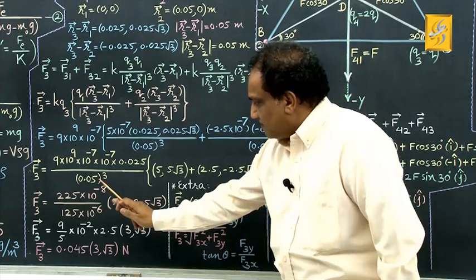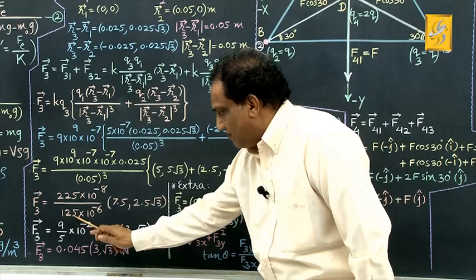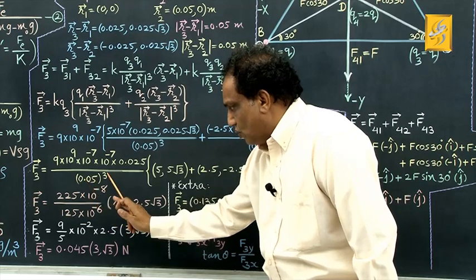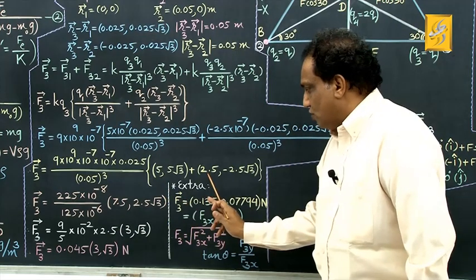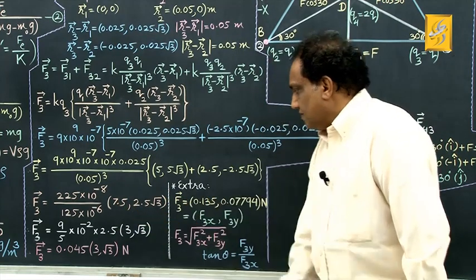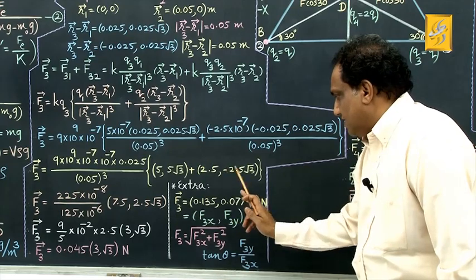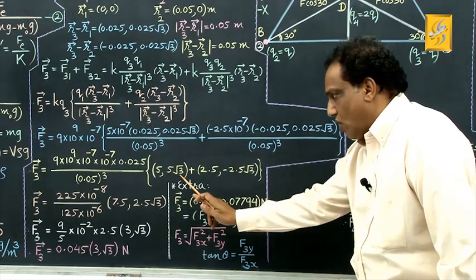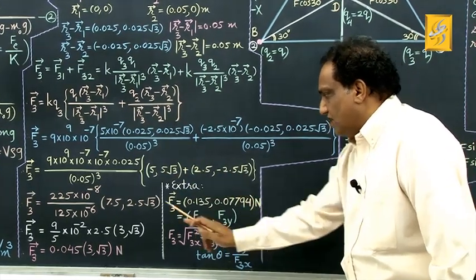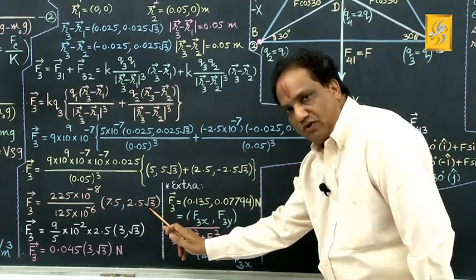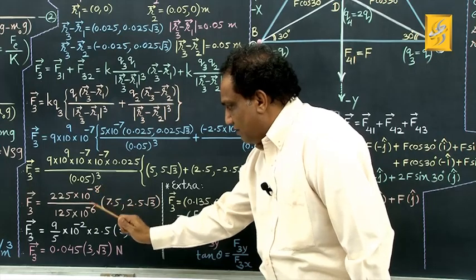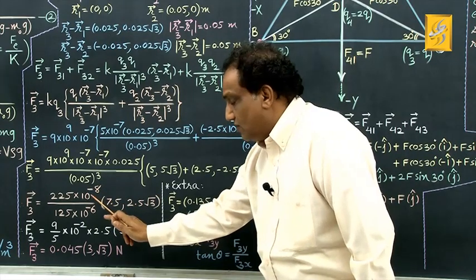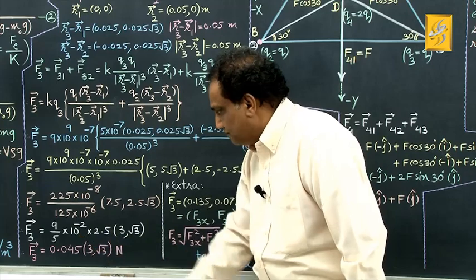Okay. This is 5 cube, 5 cube is 125, and 10 raised to minus 2 cube will be 10 raised to minus 6. And this 5 plus 2.5, it is 7.5. Then this minus this, root 3 can be taken common. 5 minus 2.5, that is 2.5 into root 3. Okay. Now simplify. 10 raised to minus 8 upon 10 raised to minus 6. So left inside the numerator is 10 raised to minus 2.